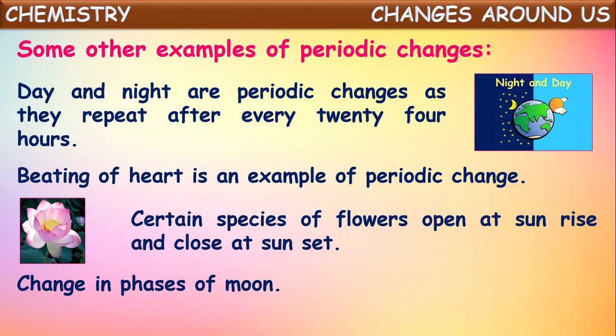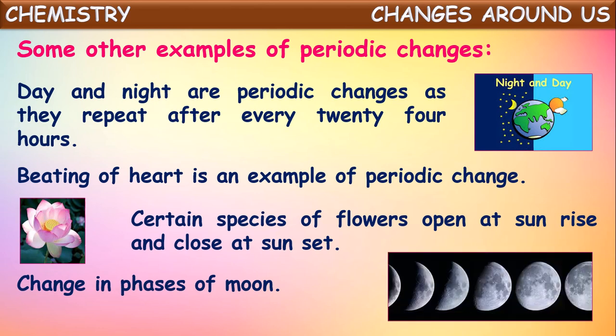And one more example, changes in the phases of the moon. It also occurs at regular intervals of time. For every 15 days, the moon changes. First it will be completely round in shape. Slowly its size will be reduced. After 15 days, the moon will be completely vanished. Again it starts coming slowly, and after 15 days, it will be completely visible in the sky. So it also occurs at regular intervals of time, and we can say this is also one of the examples of periodic changes.